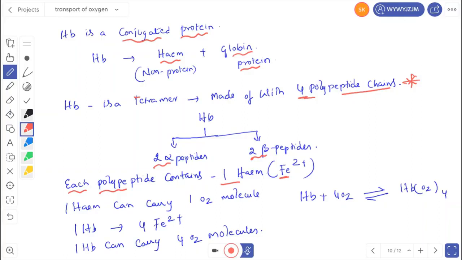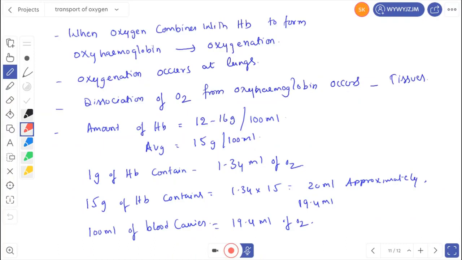So one hemoglobin molecule consists of 4 ferrous ions and can carry 4 oxygen molecules. Where oxygen combines with hemoglobin to form oxyhemoglobin, that condition is called oxygenation.